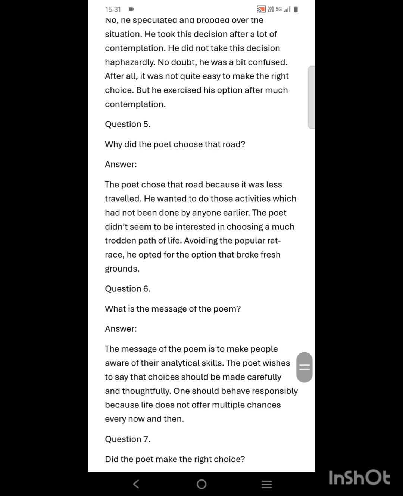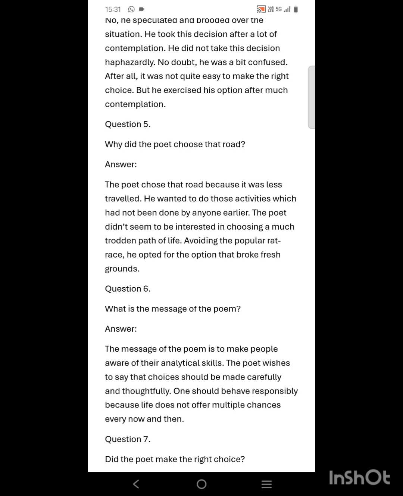Number 5. Why did the poet choose that road? The poet chose that road because it was less traveled. He wanted to do those activities which had not been done by anyone earlier. The poet didn't seem to be interested in choosing a much trodden path of life, avoiding the popular rat race.